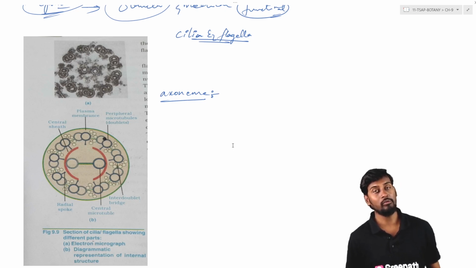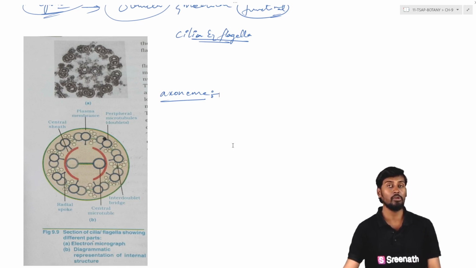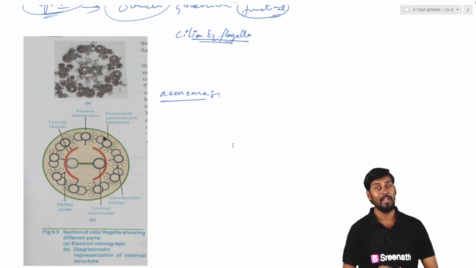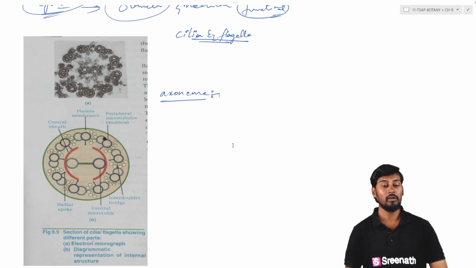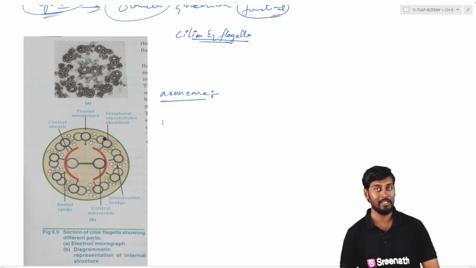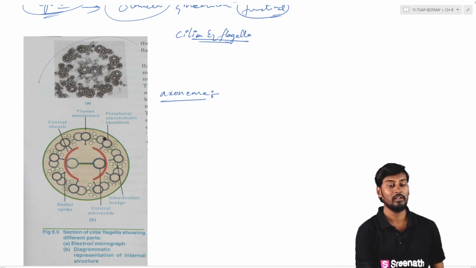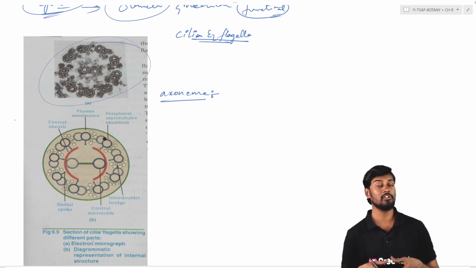So ఇక్కడ మనం చూసుకోవాల్సింది ఏంటంటే flagella and cilia ఒక దగ్గర ఎందుకు డిస్కస్ చేస్తామంటే because they are having some similarity in their structure and also in their functionality. So మనం ఇక్కడ for example here we are seeing the electron micrograph of a cilia or the flagella of a bacteria. So this is the image or the diagram which is generally obtained as a result of cross section of this particular cilia or the flagella.